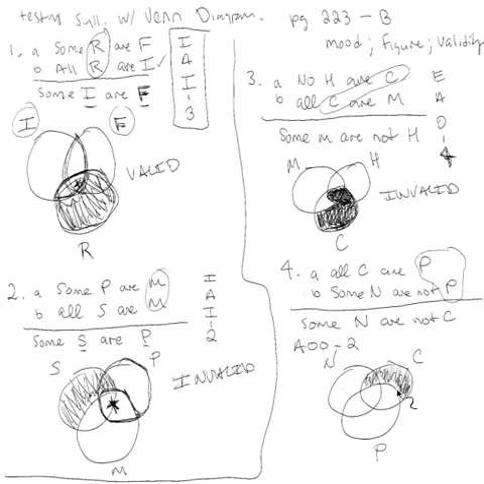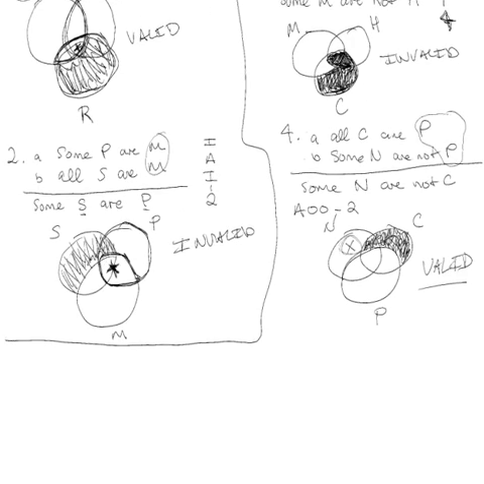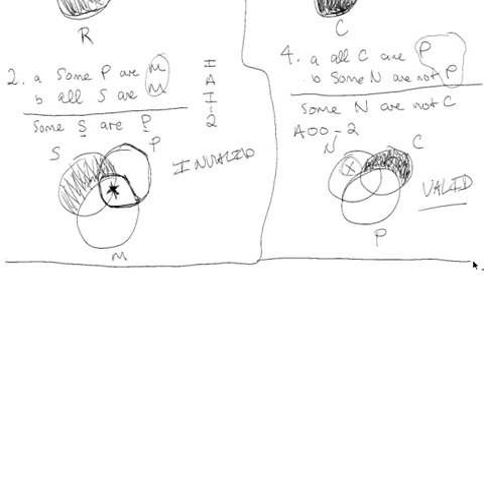Let's make our diagrams as clear as possible. All right. Some N are not P, so looking at N, here's P over here, so some N's are outside that line. Draw it like that. And the conclusion is some N are not C. There's an N right here. It is not a C. I'm going to say this is valid. Well, that's pretty good.